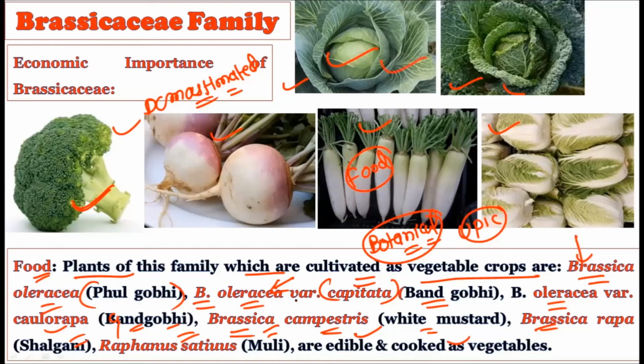So all these botanical names you should mention, and in that you should justify your answer that all these botanical species belonging to the Brassicaceae family are used for food purposes. So this is the first importance of the Brassicaceae family: as a food material.